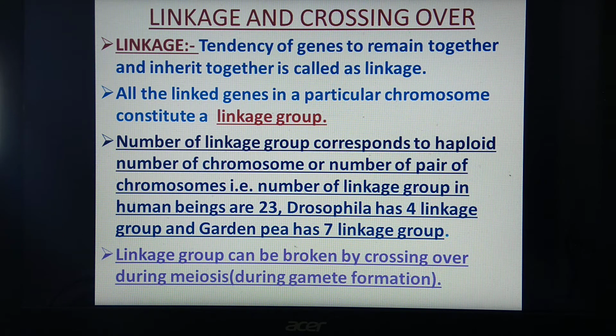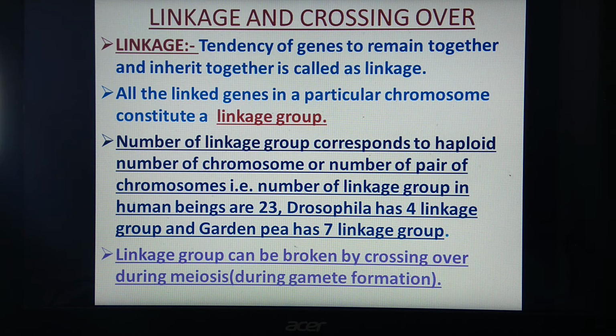In this lecture, we are studying linkage and crossing over. We'll see the first part, that is linkage. What's the meaning of linkage? It is the tendency of genes to remain together and inherit together. That is called linkage.